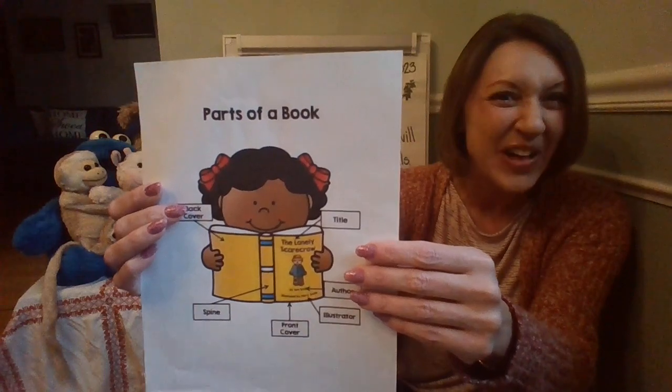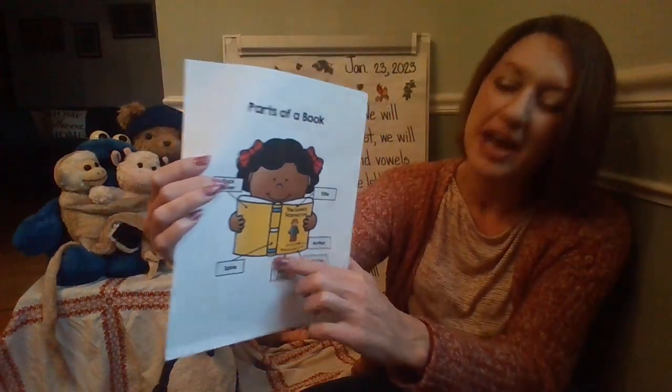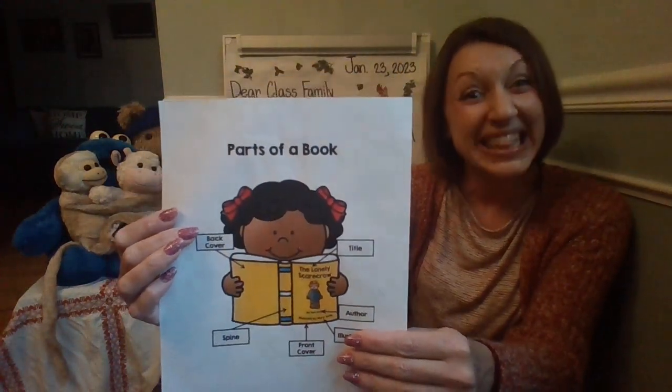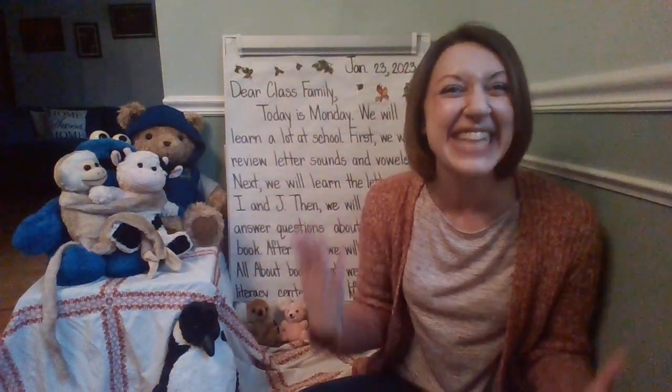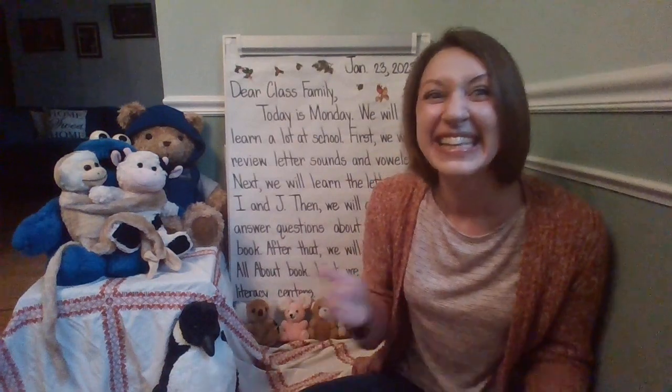We know every book has an author and illustrator's name, and we know the spine of the book holds the pages together. Then we'll look at a nonfiction text. We'll practice asking and answering questions and looking for text evidence. That's what good readers do. We're going to look back at the book and we're going to find the proof to our answer.